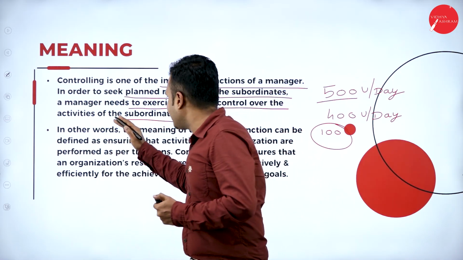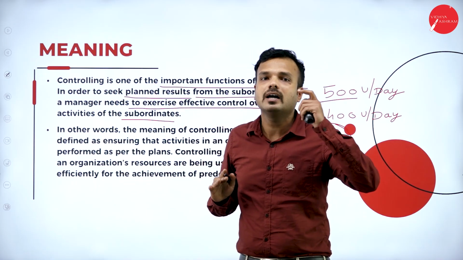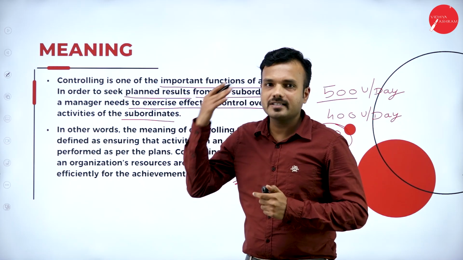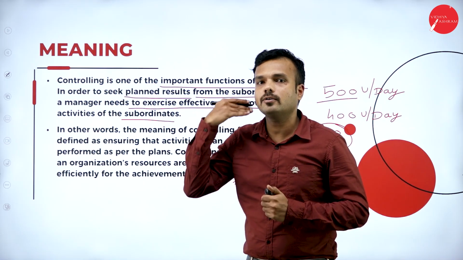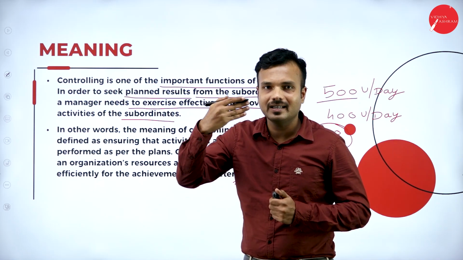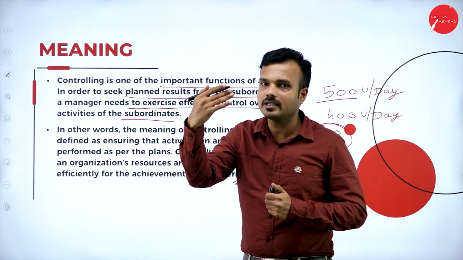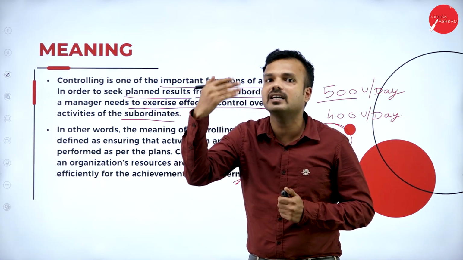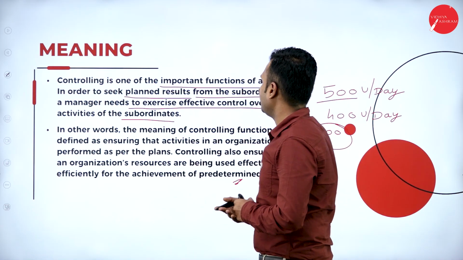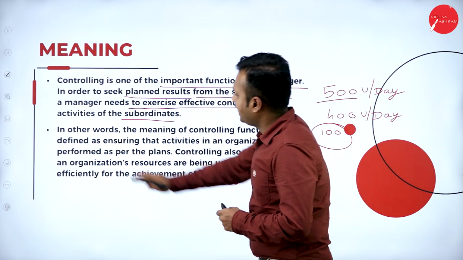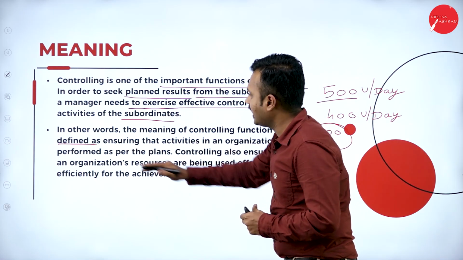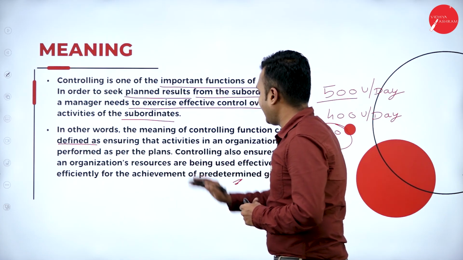And also a manager is the one who is going to get things done through the efforts of others, right? So he is a person who is going to motivate people to get things done through the efforts of others, because he wants things to be done with the efforts of others. That is a manager. In other words, the meaning of the controlling function can be defined as ensuring that activities in an organization are performed as per plans.